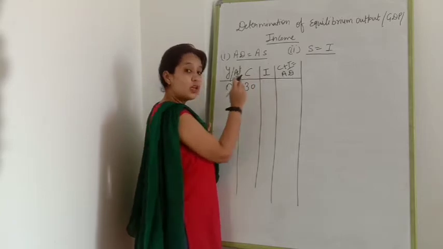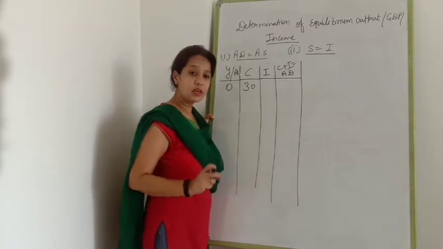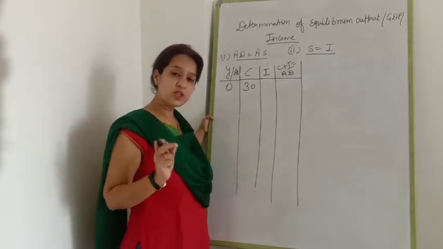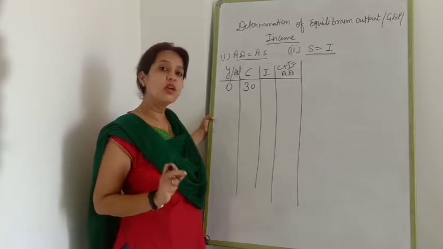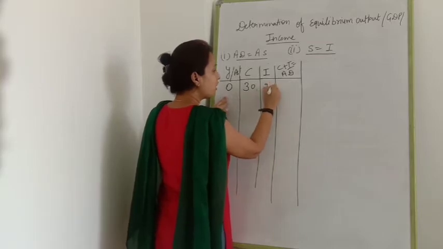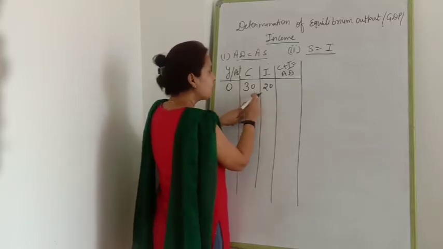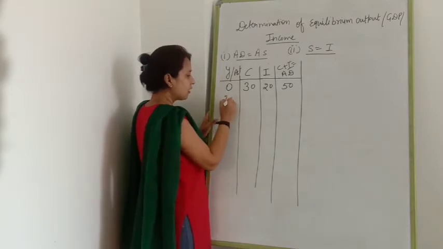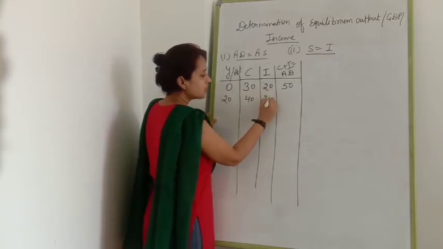Investment is autonomous investment, not related to income. If income is 0, minimum investment will still be there, and if income increases, autonomous investment remains constant. Suppose I take investment 20. Adding C plus I, the components of AD, how much will it be? 50. Clear? If income increases, consumption will also increase, but investment remains constant.